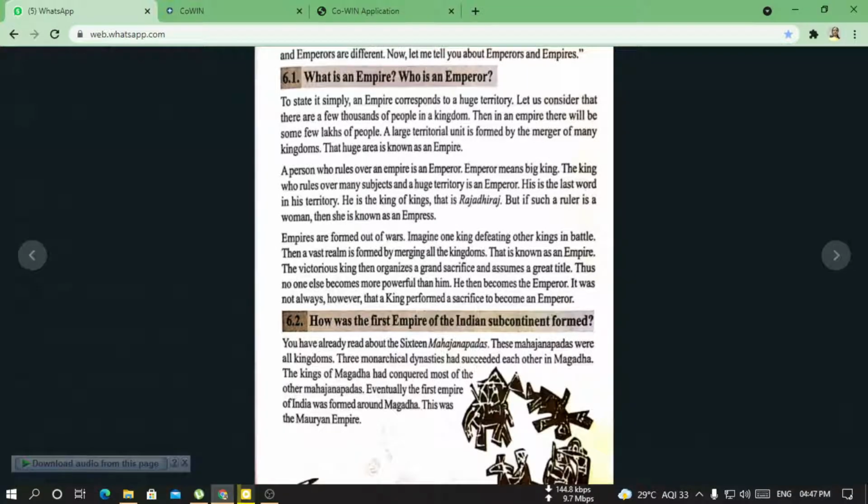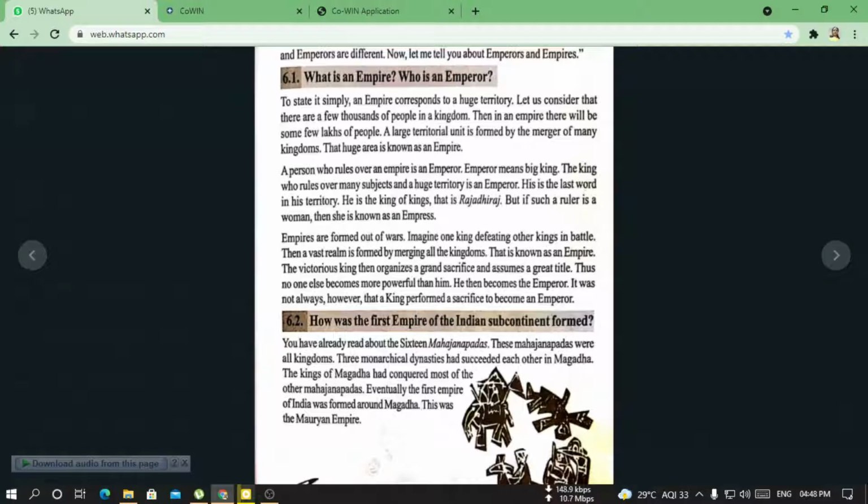So class 6 students, this is chapter 6. First of all, here we will read about what is an empire. In this chapter number 6 for class 6 students, today I will read chapter number 6, topic number 6.1 and 6.2.